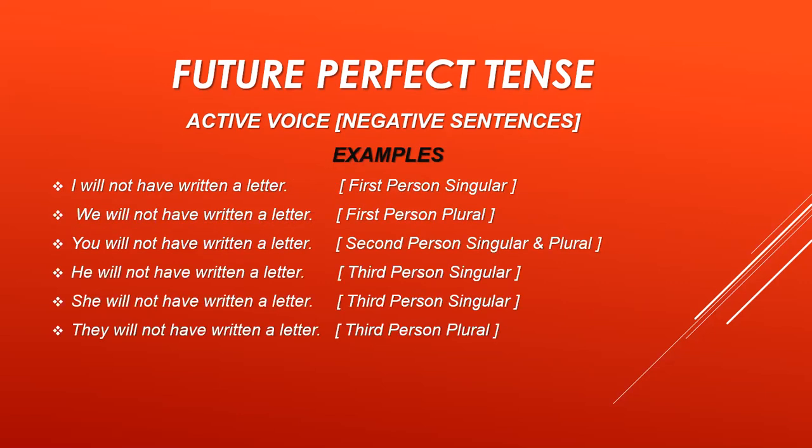Now I'm showing you the active voice negative sentences examples. Very easy examples. Remember that not is placed after will, and not is placed between will and have. Okay. So the examples are: I will not have written a letter, full stop. We will not have written a letter, full stop. These are the examples for first person singular and plural. You will not have written a letter, full stop. Second person singular and plural. He will not have written a letter, full stop. She will not have written a letter, full stop. These are the examples for third person singular. They will not have written a letter, full stop. It is the example for third person plural.